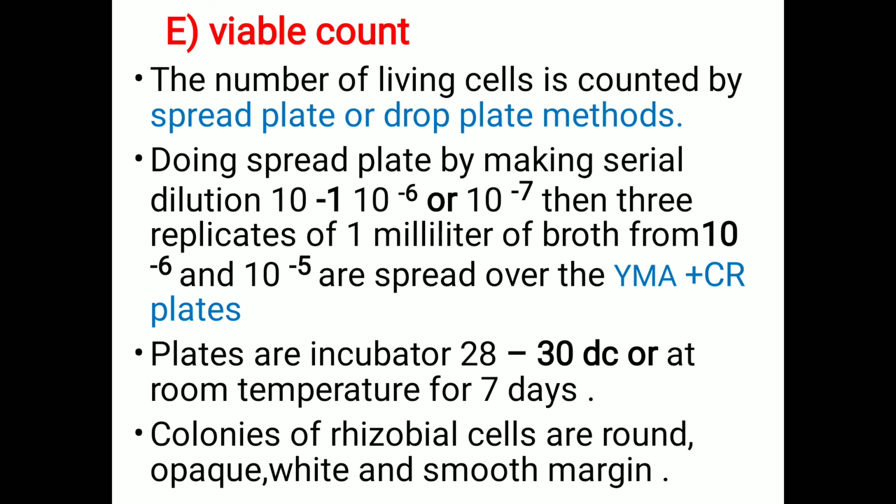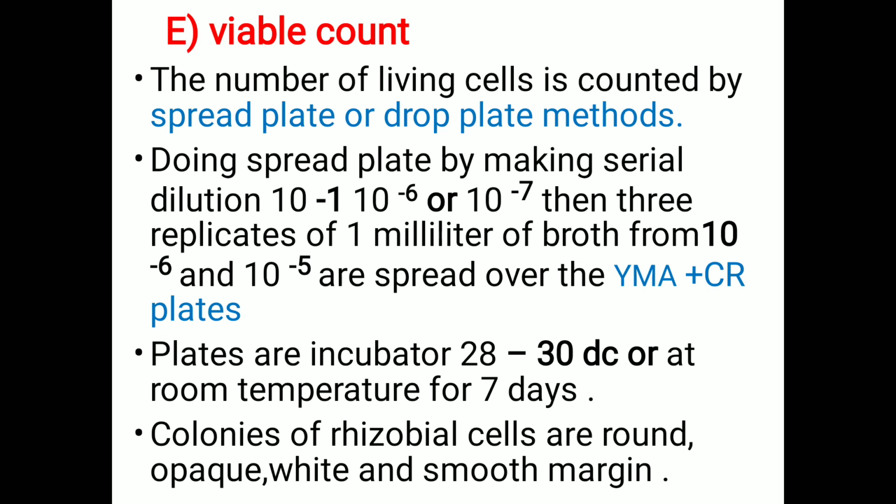After that, three replications of 1 ml of broth from 10 raised to minus 6 and 10 raised to minus 5 are spread over the yeast extract Congo red media plates. That means we take the 1 ml suspension from 10 raised to minus 6 and 10 raised to minus 5 and spread it over the YMA media.